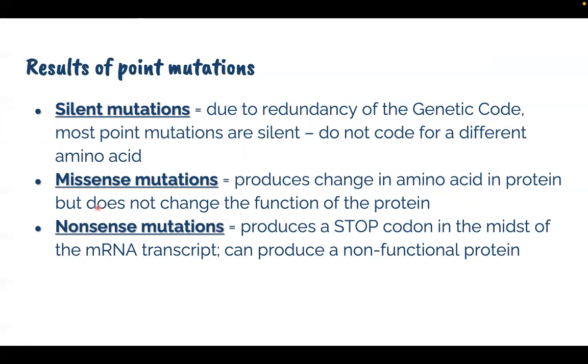Next naman, yung nonsense mutation produces a stop codon, okay, in the midst of your mRNA transcript. So supposedly, ang ating mga transcription, it will end at a certain point. But for the nonsense mutations, nandun pa lang sa kalagitnaan, magsa-stop na. So maikli, mas maikli yung kanyang transcription process. And then, it can produce a non-functional protein.